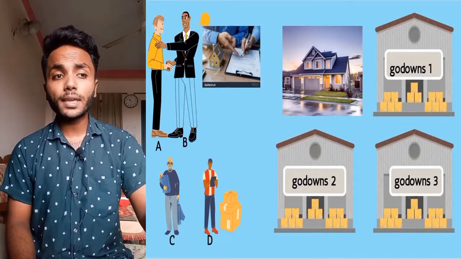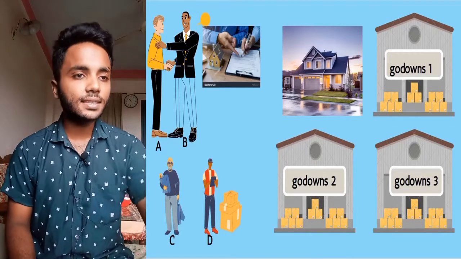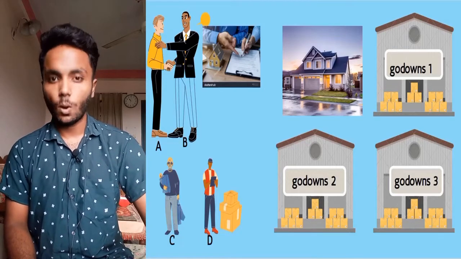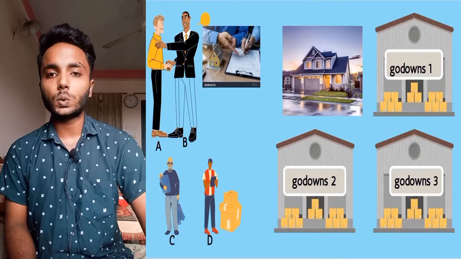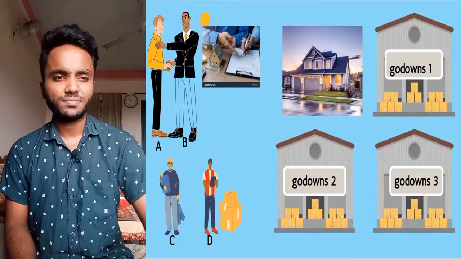Here A and B make a written contract, which we can see on the screen, and by that written contract A conveys a house to B and godown 1, which was supposed to be given.